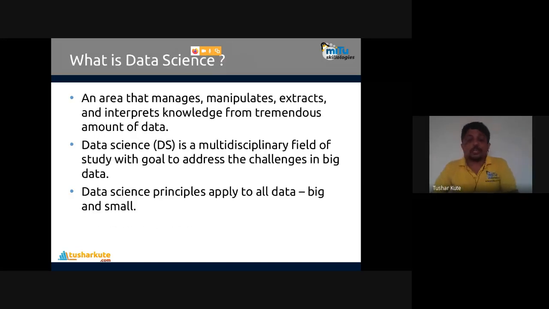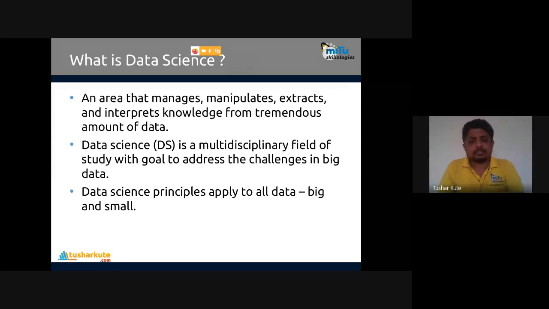Yeah, what is data science then? The thing that we have learned, data we talked about, big data we talked about. Now, data science is the field of study which performs management, manipulation, extraction, and interpretation of knowledge from a tremendous amount of data. That is called data science. So it's a science, a systematic study. Data science is a multidisciplinary field of study with the goal to address the challenges in big data.